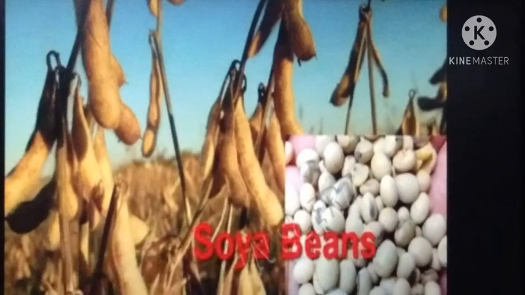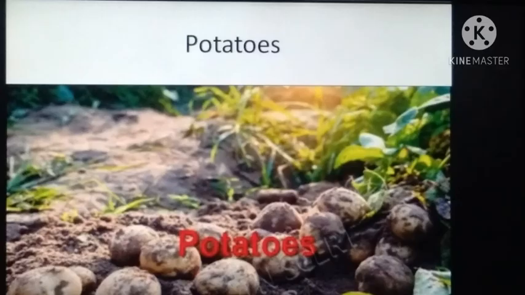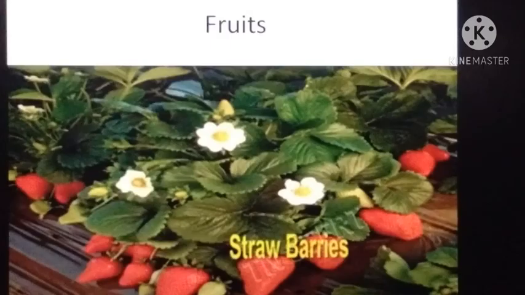So, the potatoes and sugar beet. Prairie region, North Dakota and Minnesota are the producers of sugar beet and potato. Sugar beet is used for making sugar. Potato and sugar beet are used to feed cattle and pigs.